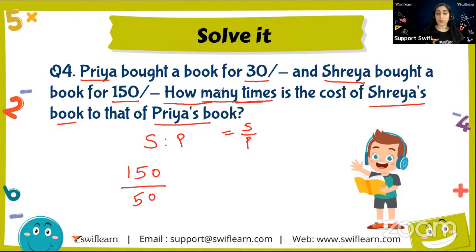All right. So by solving this, I know I can solve it. The 0, 0 gets cancelled. This becomes 3 over 1. That is equal to 3 is to 1.